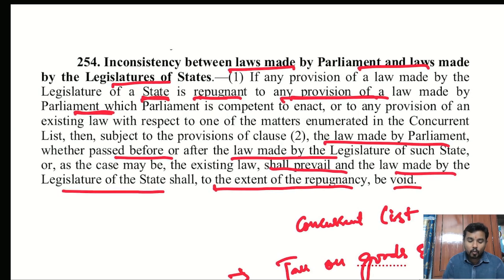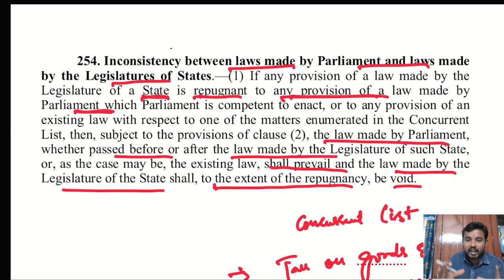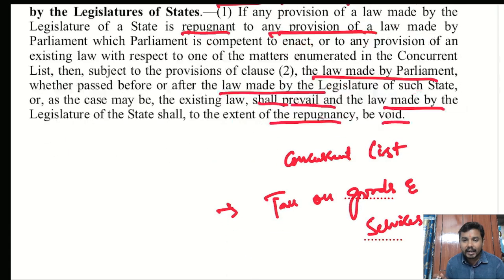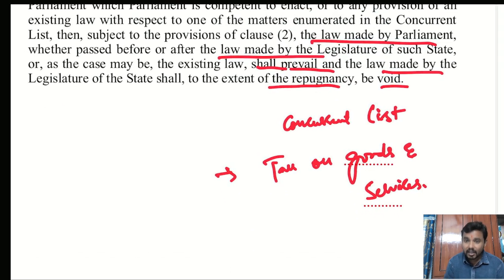Simply speaking, Article 254 gives the law made by the parliament an overriding effect. So, if GST was brought by making an entry in the concurrent list like this, what would happen?